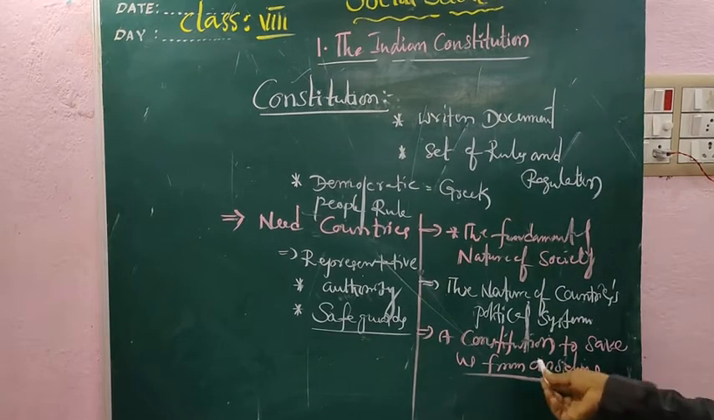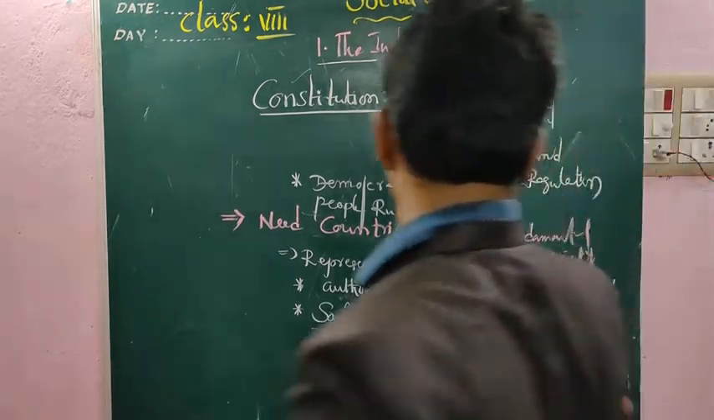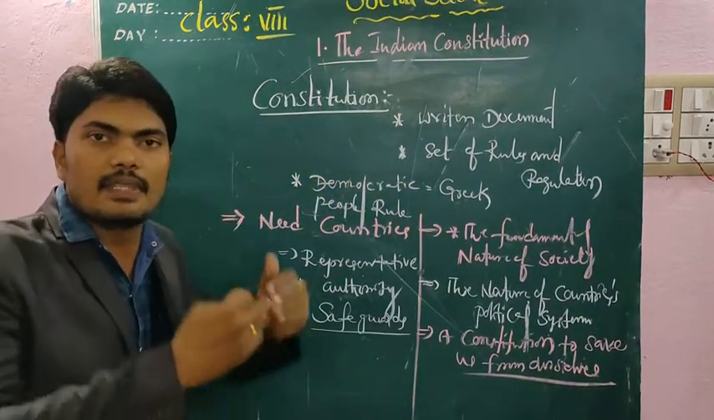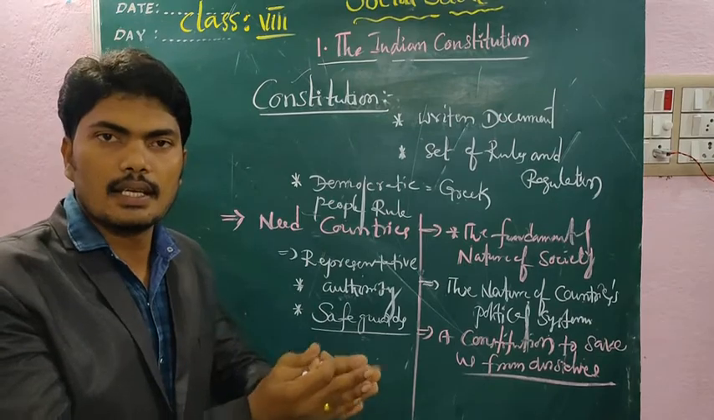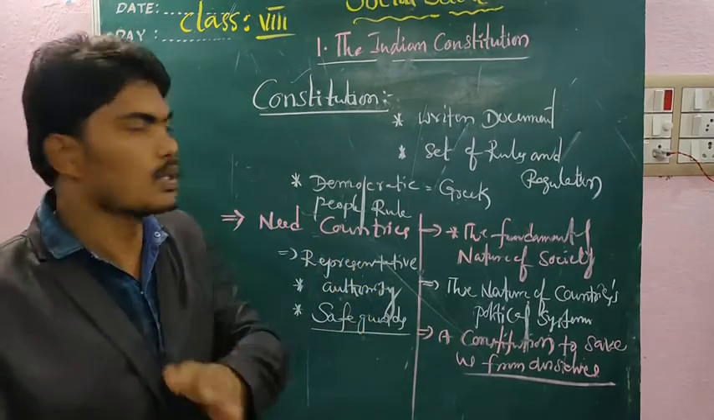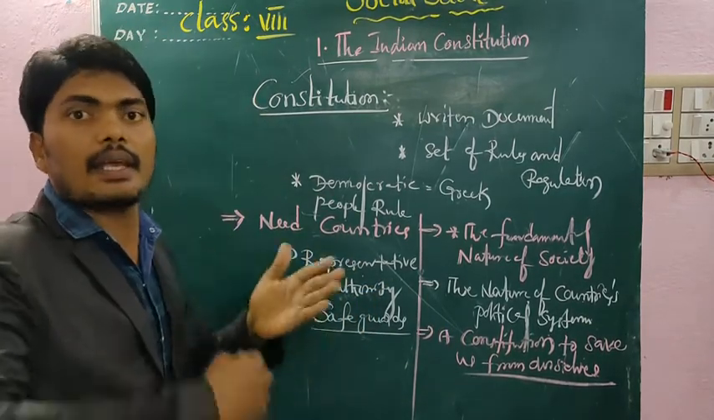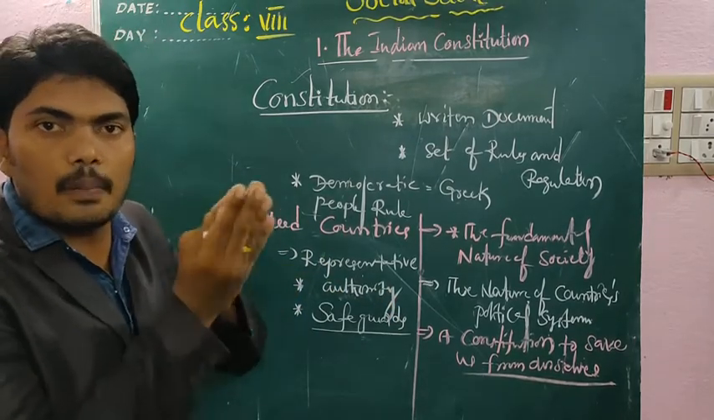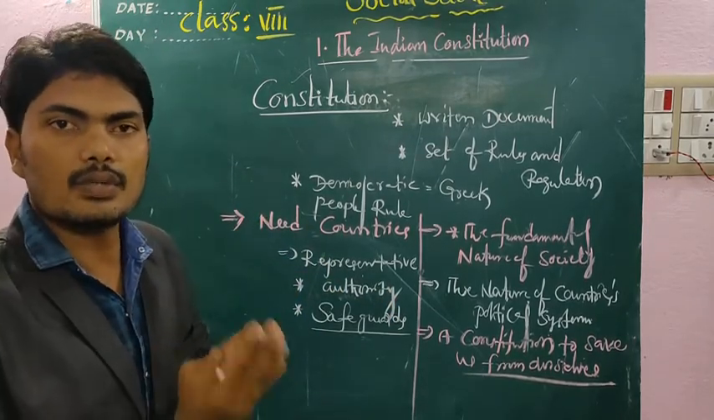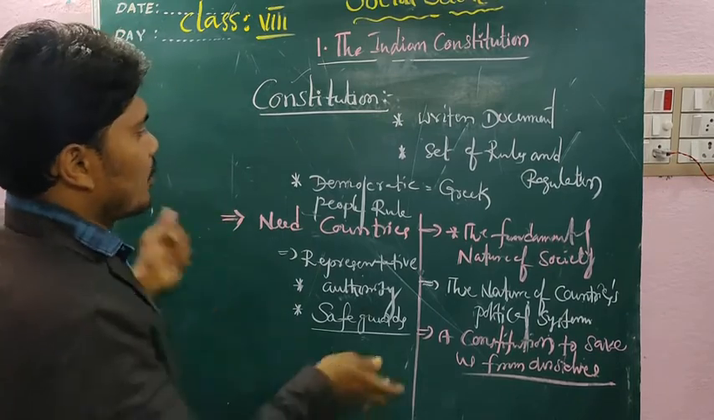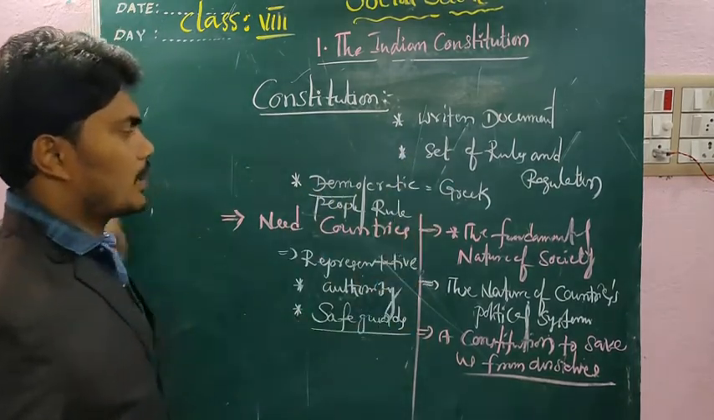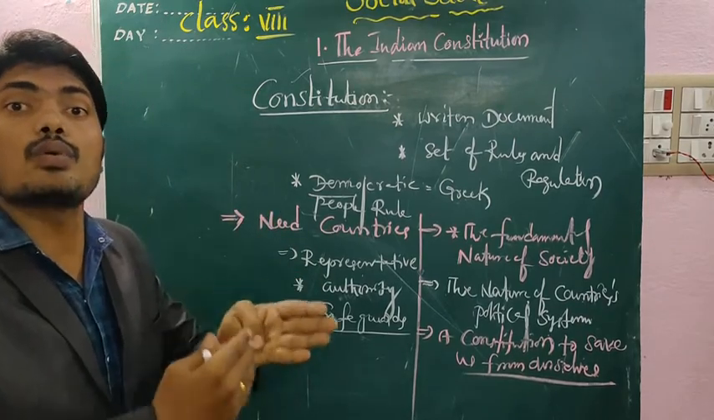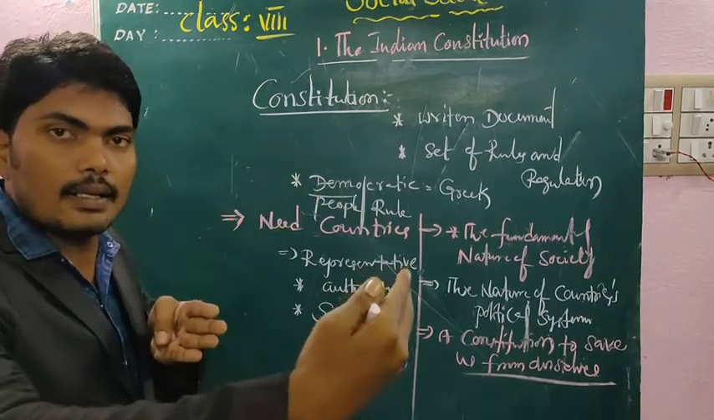Yes, a constitution to save us from ourselves. What is the concept? If the representatives go outside the rules and regulations, maybe they encourage dictatorship. What is dictatorship? The power is held by a single person who rules the country without a democratic manner. There is no role of people in dictatorship. Is there a chance to go in that manner?